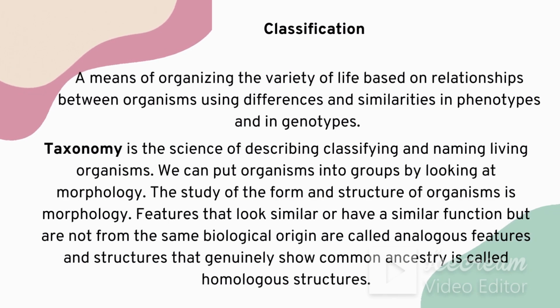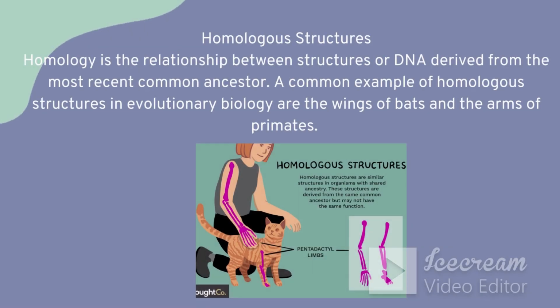In this presentation, we are going to talk about classification. Classification is a kind of relationship between organisms. Here we have to describe similarities and differences among organisms: phenotype differences, genotype differences, and other similarities. Giving a name to a particular organism is called taxonomy. The classification process goes with specific concepts and features, so we'll go through each separately.